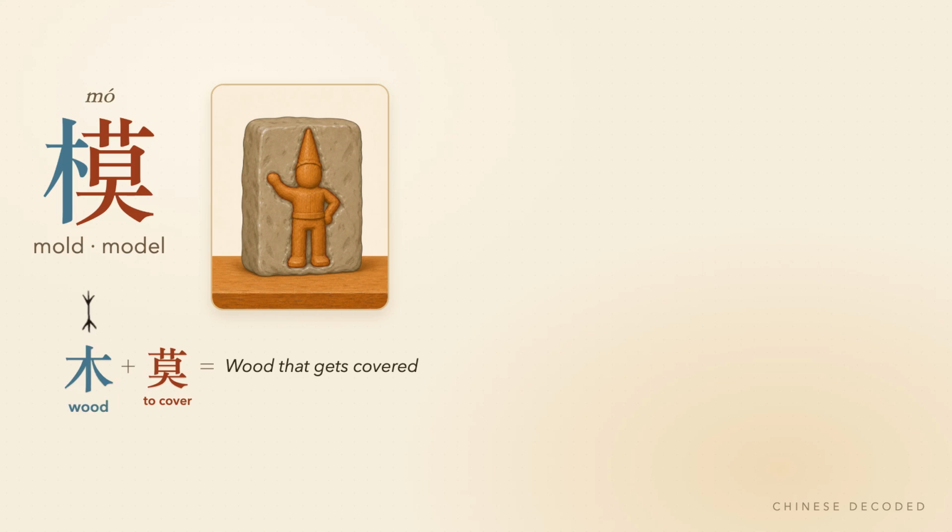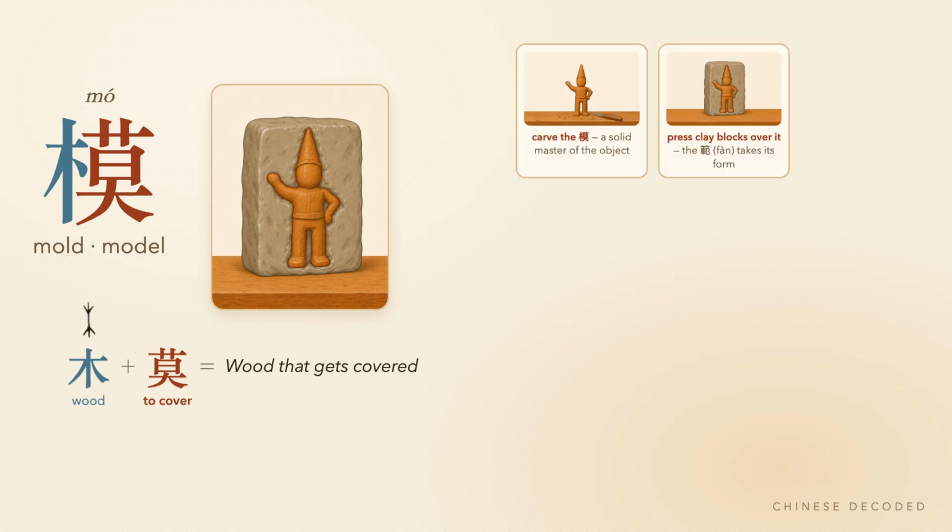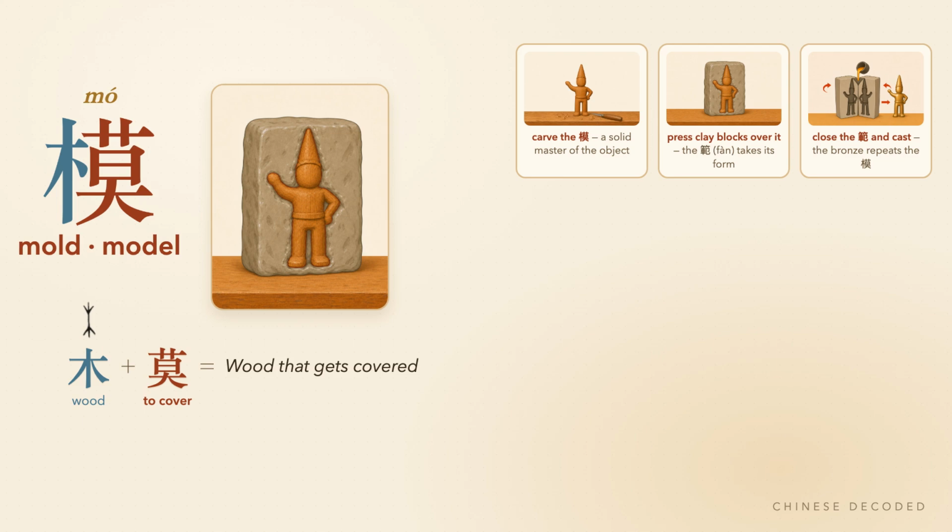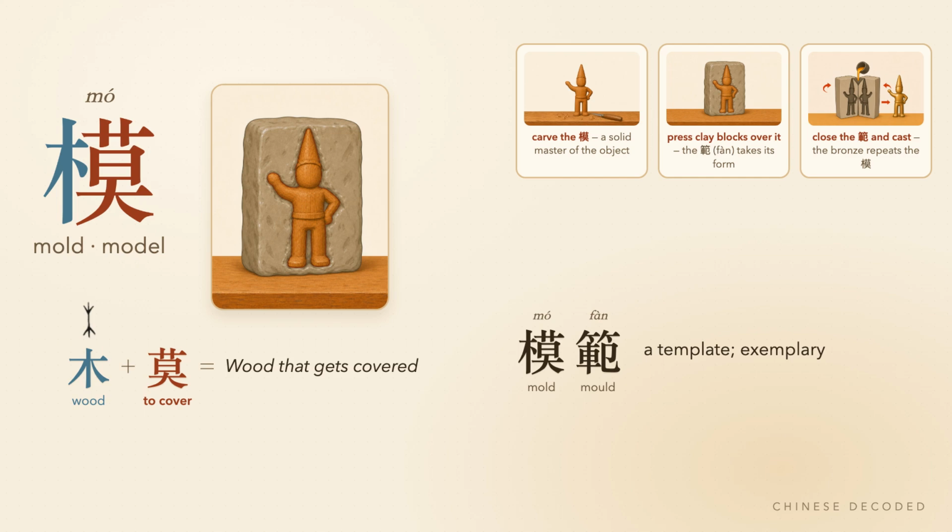To cover plus wood. In casting, the wooden form, mo, is covered by clay, and the clay, fan, takes its shape, and bronze is cast from the fan, taking the same shape as mo, so mo is a wooden object, covered to have its form taken. 模范, the mo and the fan of the casting process. A model to follow. Exemplary.